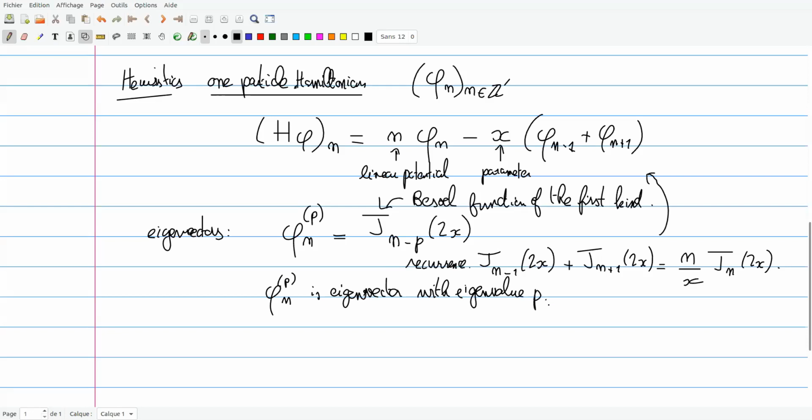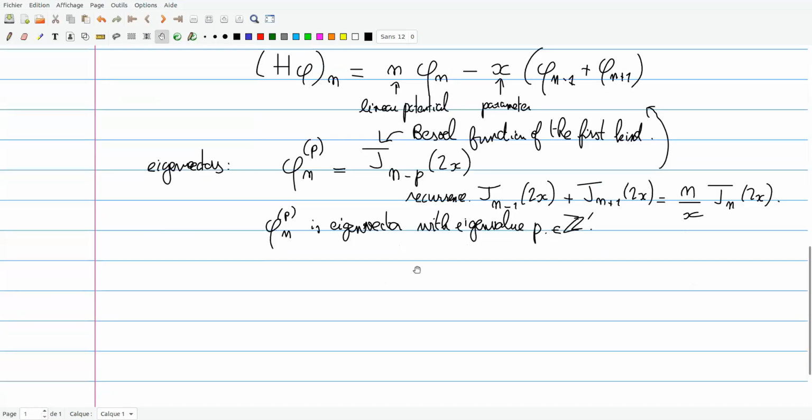But here p, for different reasons that I won't go into in detail, the index is restricted to integer, so p can be an arbitrary half integer, because n was a half integer, but you want the global index to be an integer. And so, for instance, if you would like to construct the ground state of your Hamiltonian, the many-body state with lowest energy,